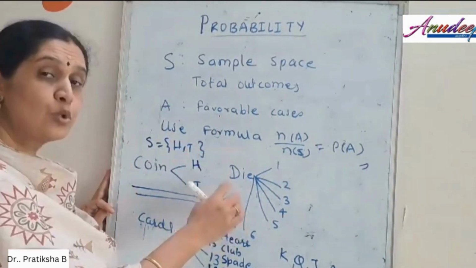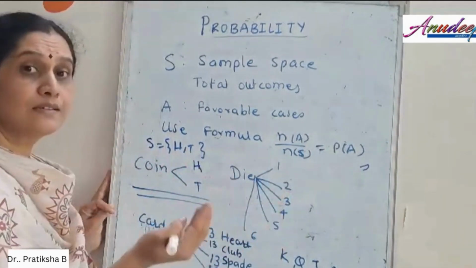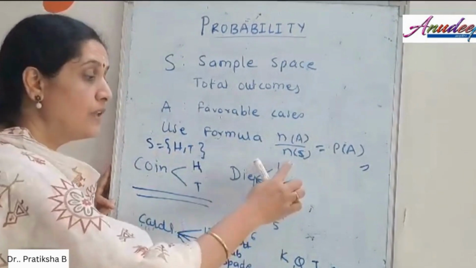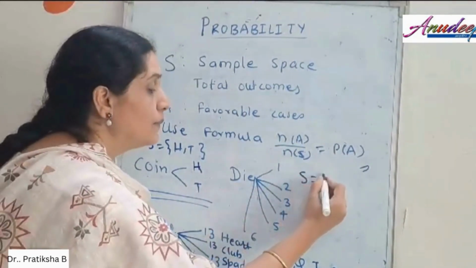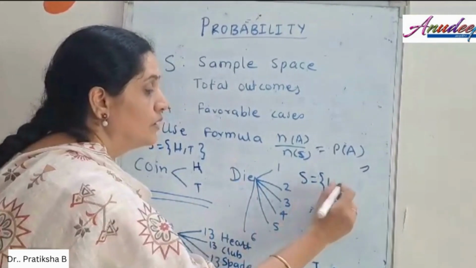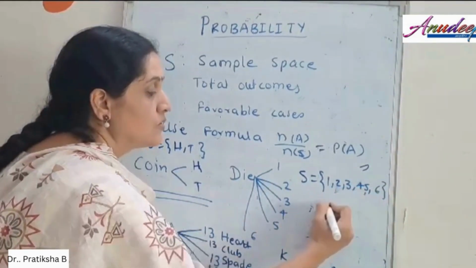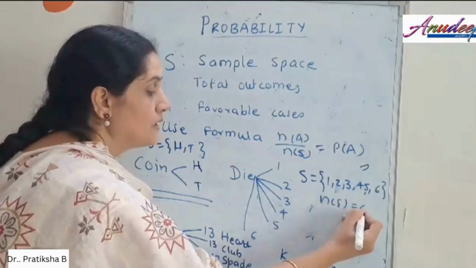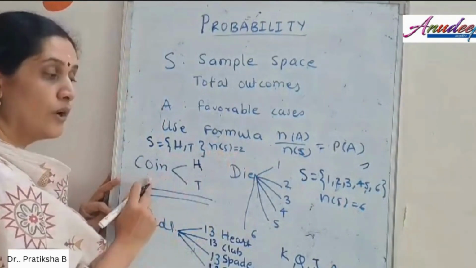Similarly, in case of throwing a die, the numbers that appear on the face of the die will be either 1, 2, 3, 4, 5, 6. So there are 6 points here. In this case, there are 2 points for the coin.